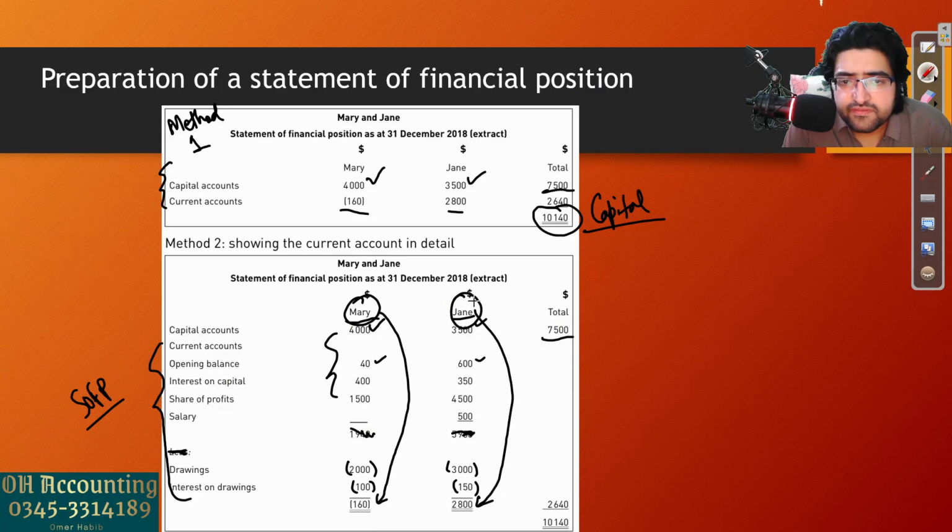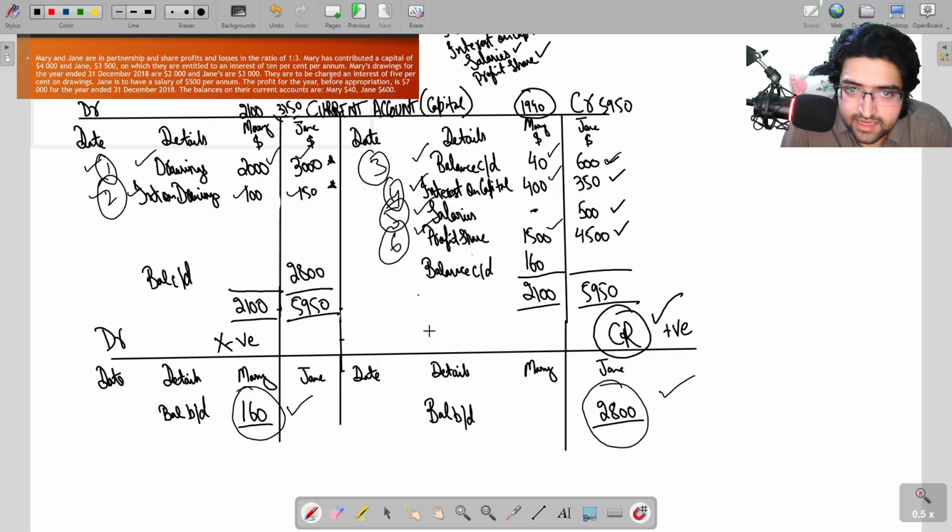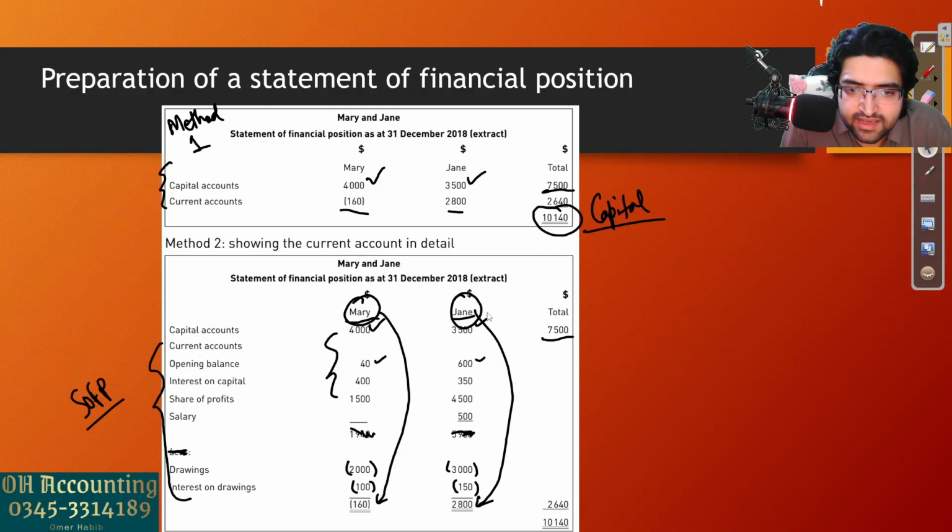So we have done the same thing, but it's just a different format. Instead of making a separate current account, we have shown the working inside the SOFP here. So the examiner can ask you either to make a separate current account or to show the working within the SOFP. In method 1 over here, let me put this in red.